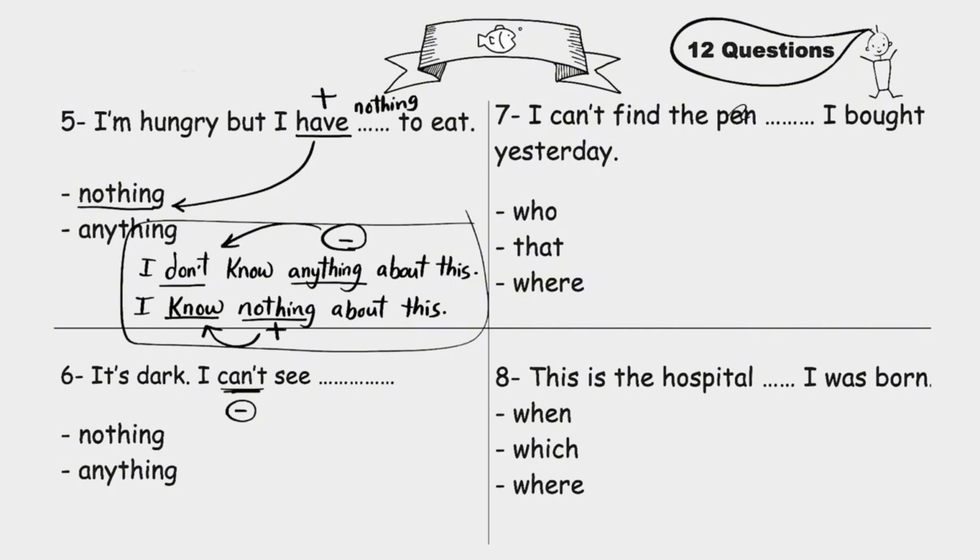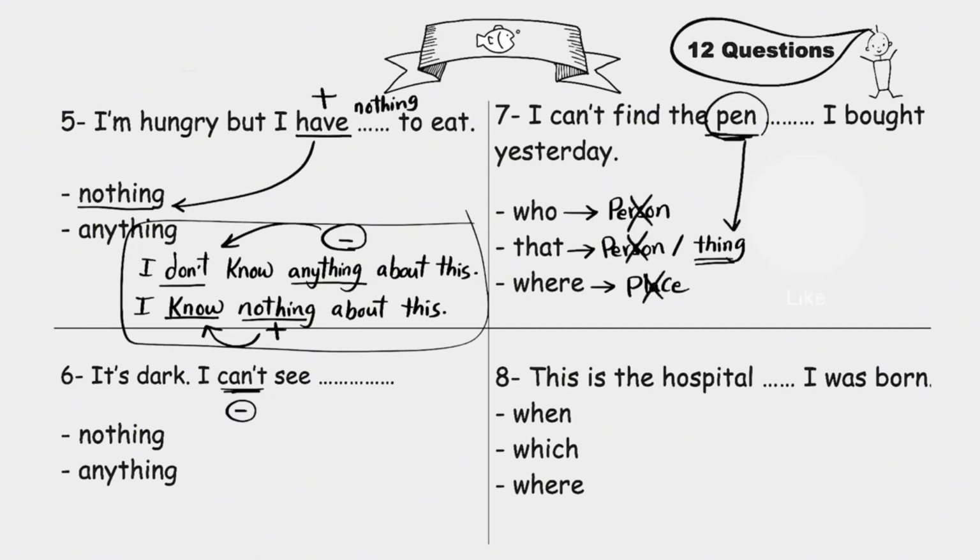I can't find the pen blank I bought yesterday. Who, that, where. We use who after a person, that after a person or a thing, where after a place. The pen is not a person and not a place. The pen is a thing. So we use that. I can't find the pen that I bought yesterday. And we can also use which here. I can't find the pen which I bought yesterday.